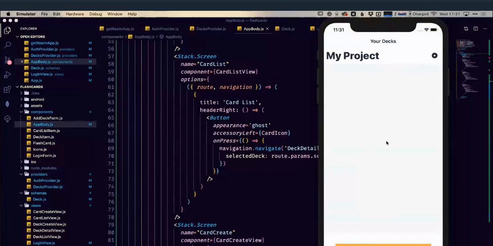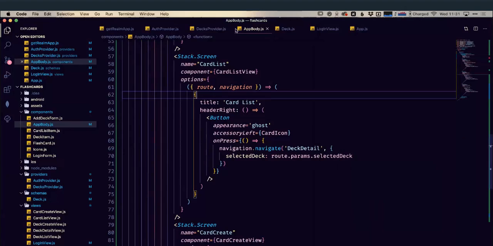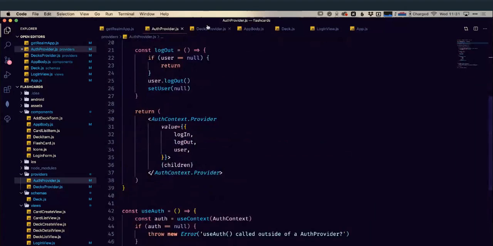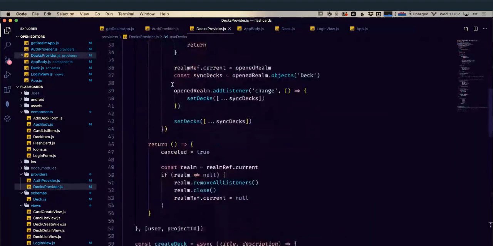So I'm already logged in. Let's try logging out. Oh, doesn't work. Can I add one? No, it doesn't work. So we have our project that's currently being listed, but we're not showing anything. We've just got our screens built in here. We need to wire these things up to the different functions that we created. So we need to wire them up to our logout function. We need to wire them up to our create deck function, etc.